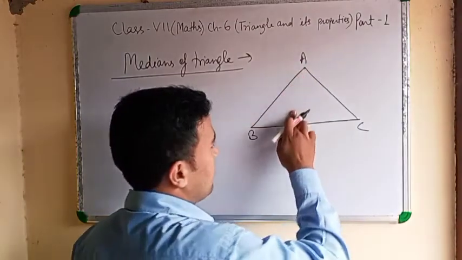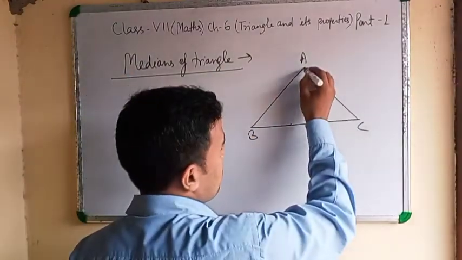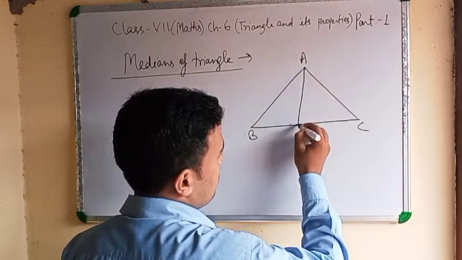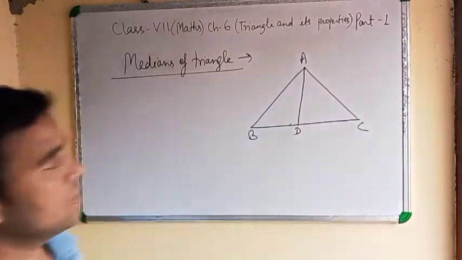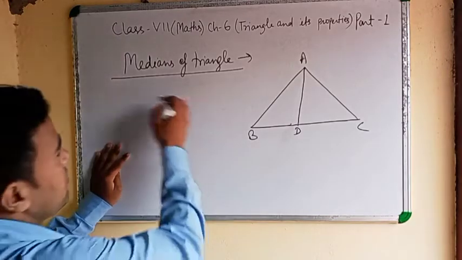AD is the median. Clear? ABC is a triangle. Median means the line segment.